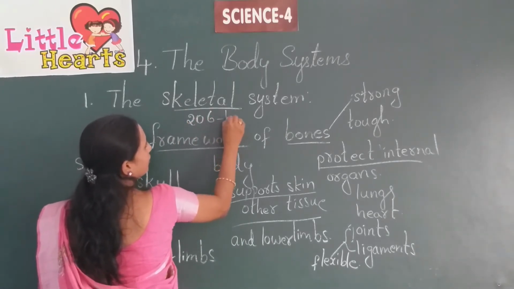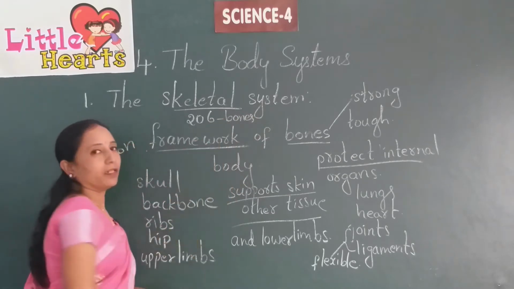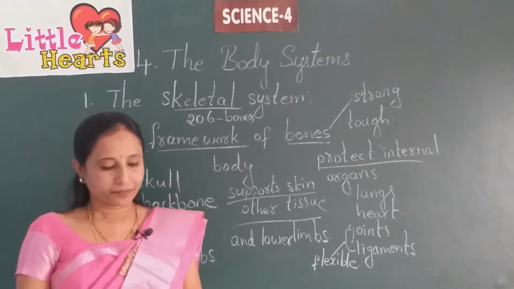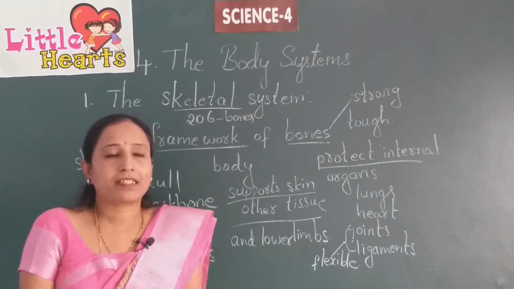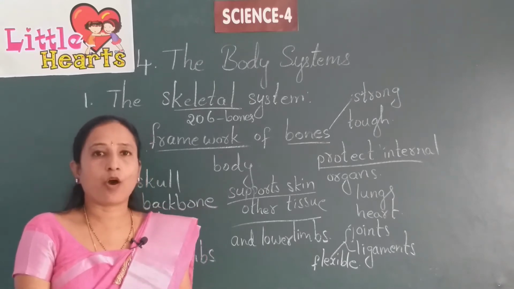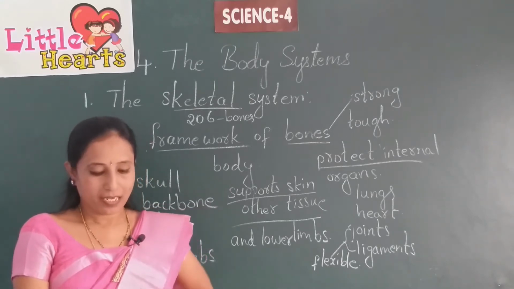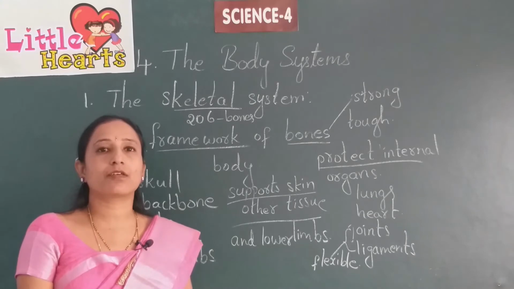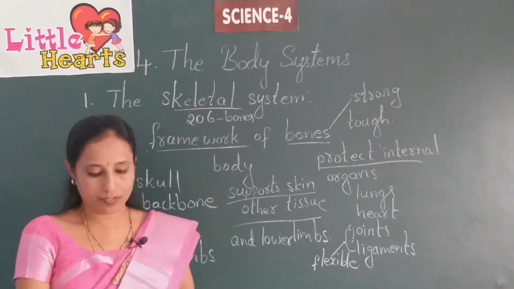This skeletal system consists of long bones, short bones, flat bones and also irregular bones.